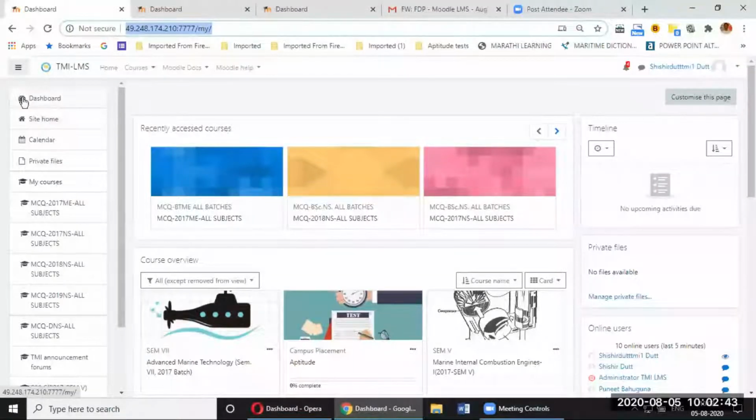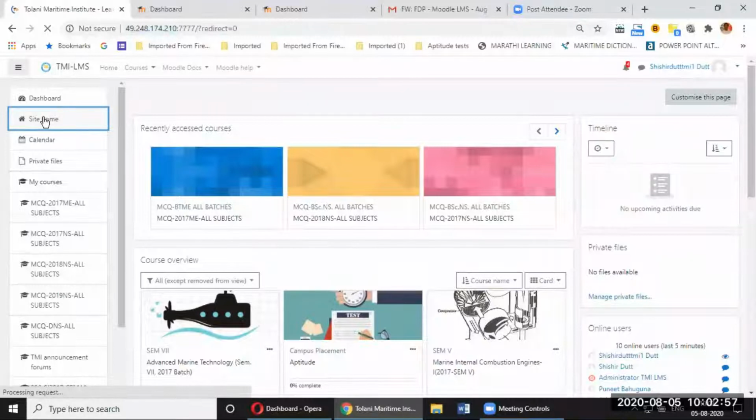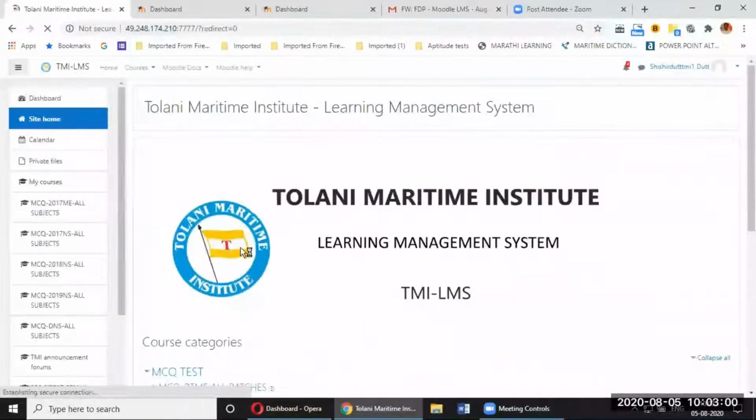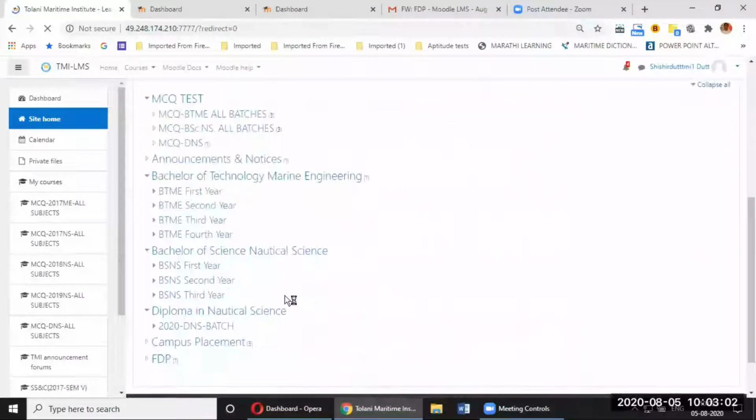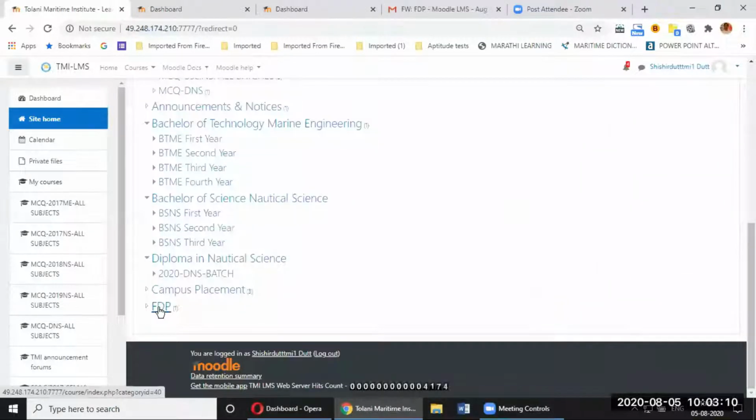So once you are on the Moodle site, you can click on site home, though you can also access it via the dashboard. By default, you are on the dashboard. This is my dashboard, which you can see. Otherwise, I'll click on site home, so it makes it easier for me to navigate. I find it quite systematic. Now you can go to the bottom. You will find FDP, which was created last time. So I'll just click on FDP.